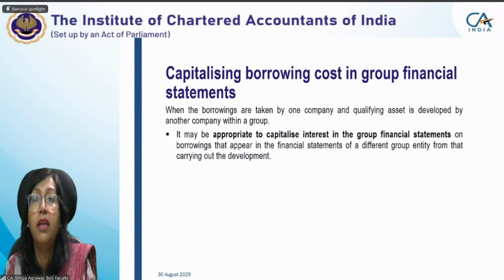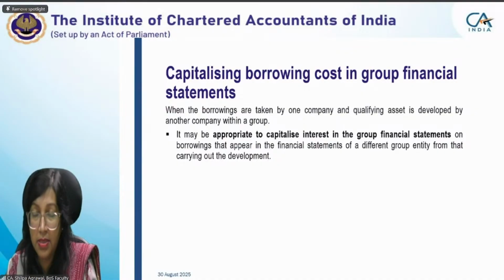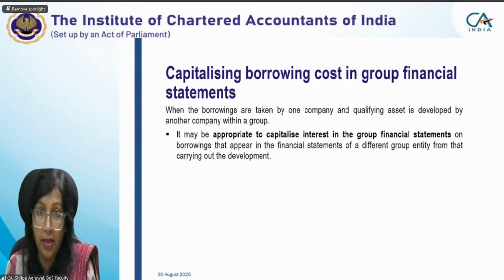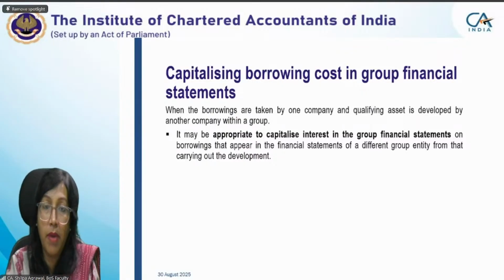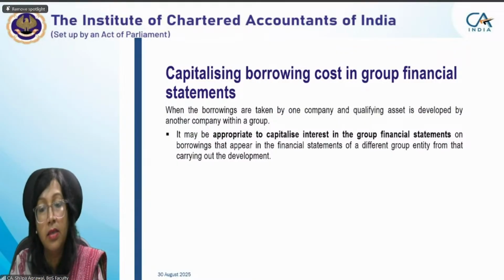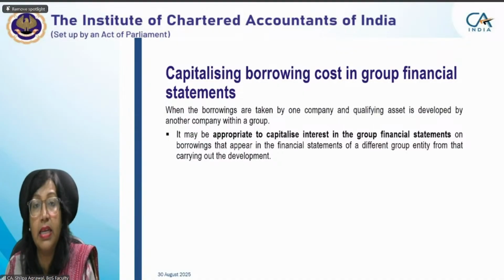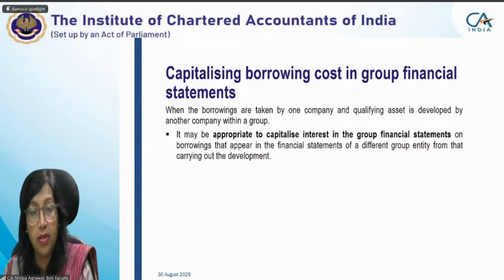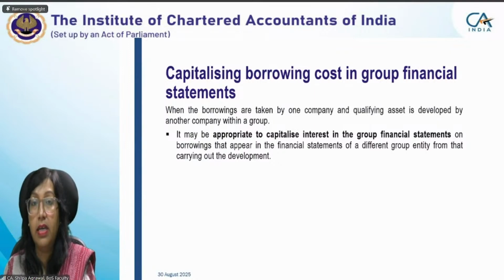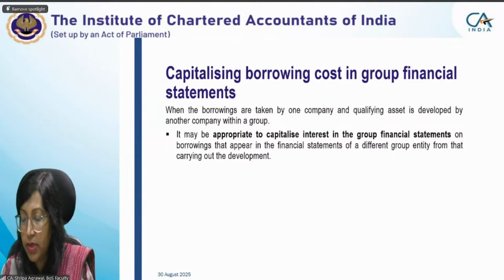However, if I have taken a loan that is not from a third party, say I'm a subsidiary and I have taken a loan from my holding company, and I'm paying interest to that parent company. So when I'm constructing an asset and preparing separate or standalone financial statements, in that case, I'll be capitalizing the borrowing cost. But when it comes to group financial statements, consolidated financial statements, it will not be considered. It's a mutual transaction which will be eliminated.